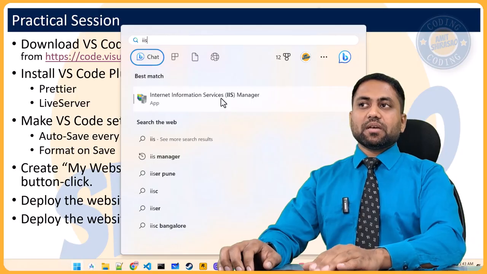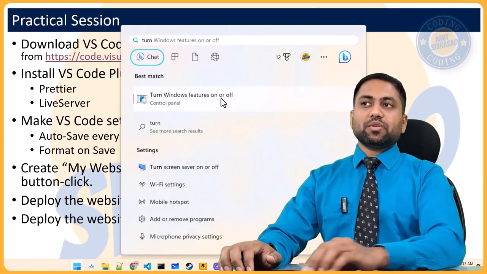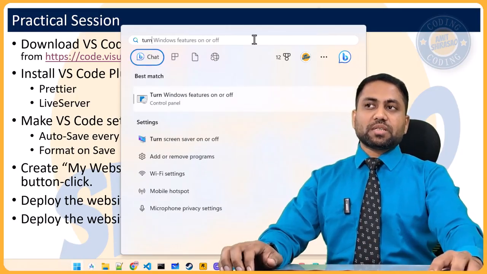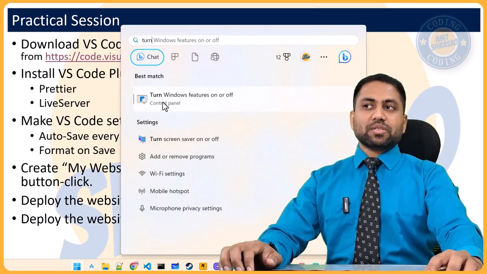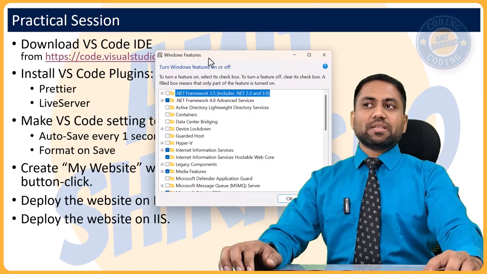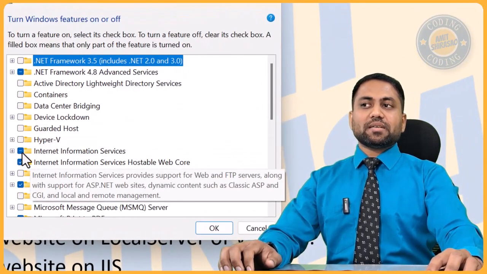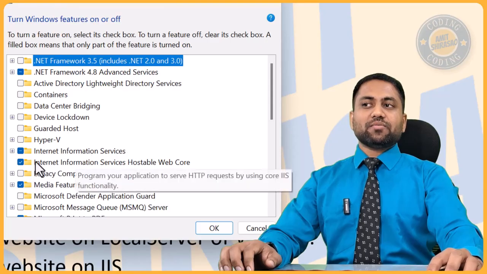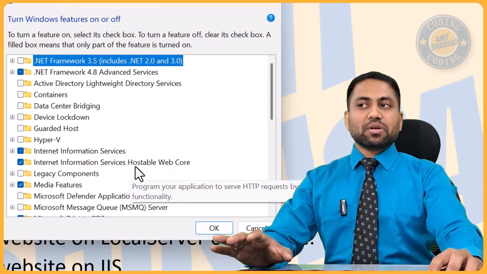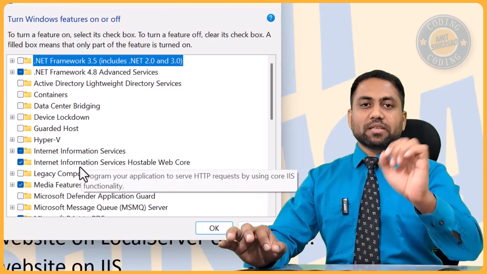So the way to do it is you turn Windows features on or off. So just click this. Type this. You will get this icon. So just click on this. This is a control panel setting in which you will see that Internet Information Services and Internet Information Services Hostable Web Core. These two are ticked in my case.